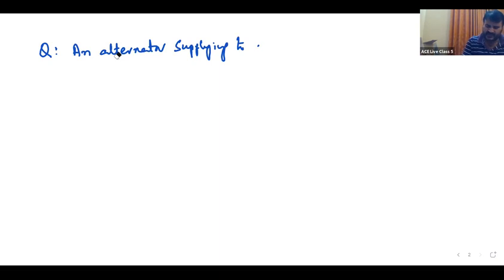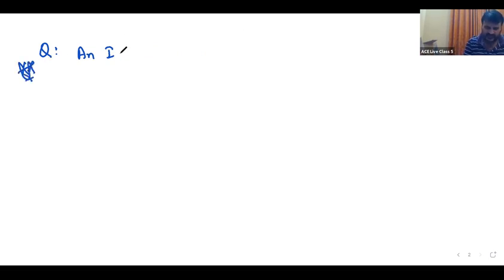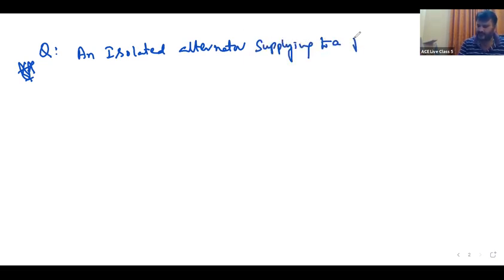The question is: an isolated alternator, a single alternator, supplying to a pure resistive load, operating at UPF.